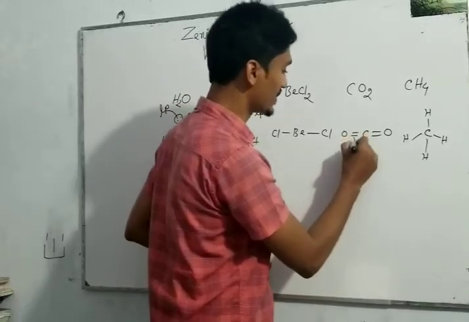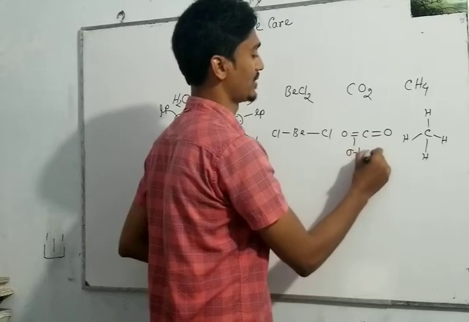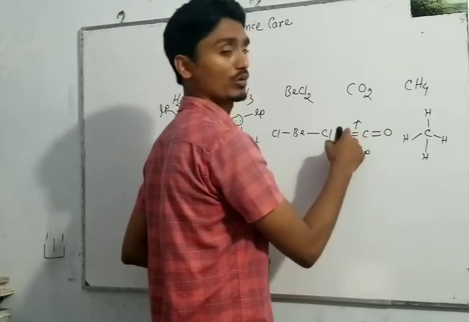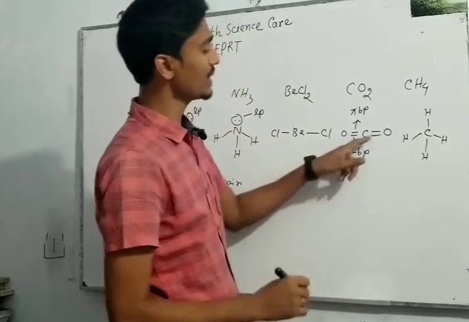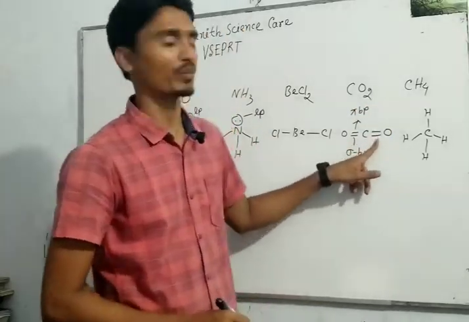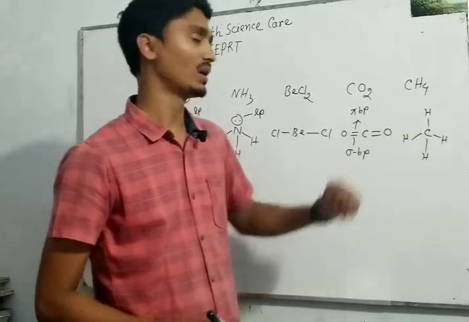Here this bond is called a sigma bond pair, and the other bond of the double bond is called a pi bond pair.